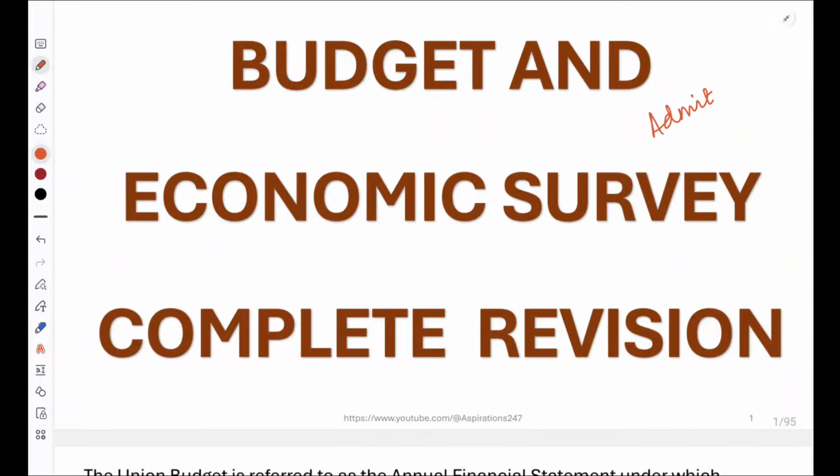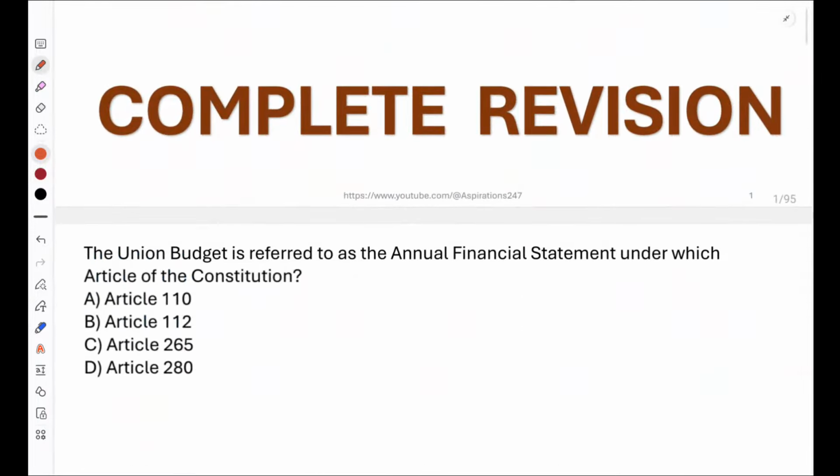So let us start with today's class, and today we are going to discuss budget and economic survey. So please answer the questions. It's going to be a very good class. आपका सारा revision हो जाएगा इस class में.